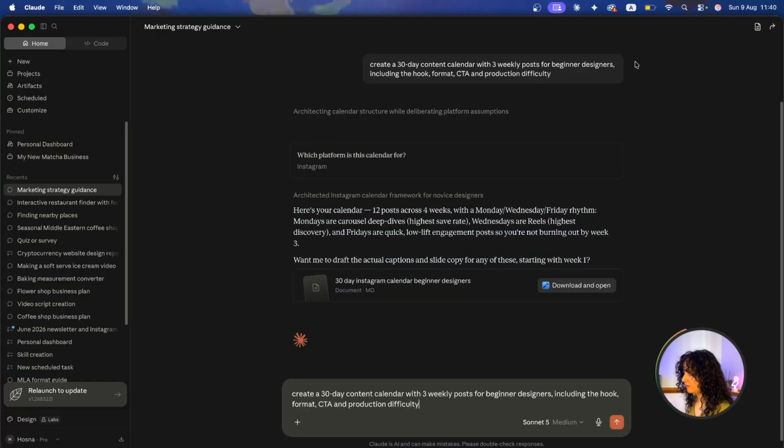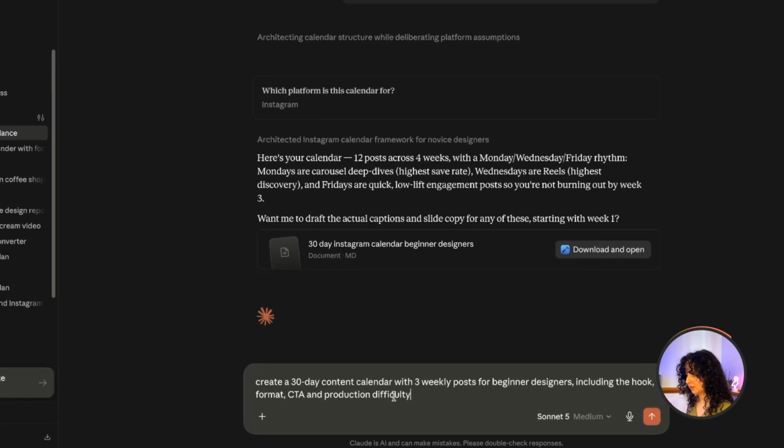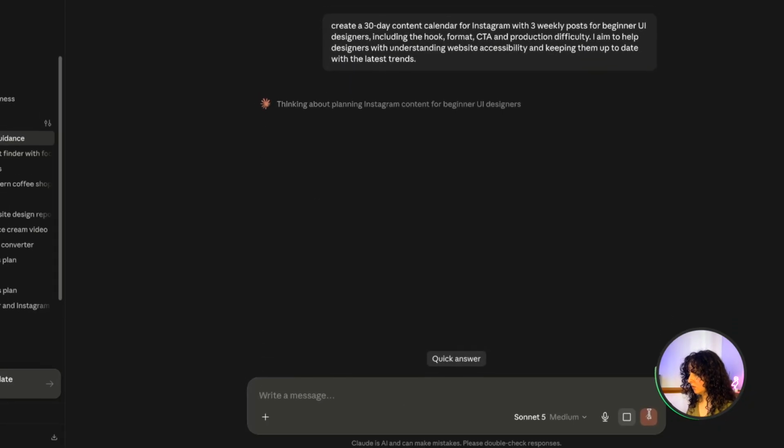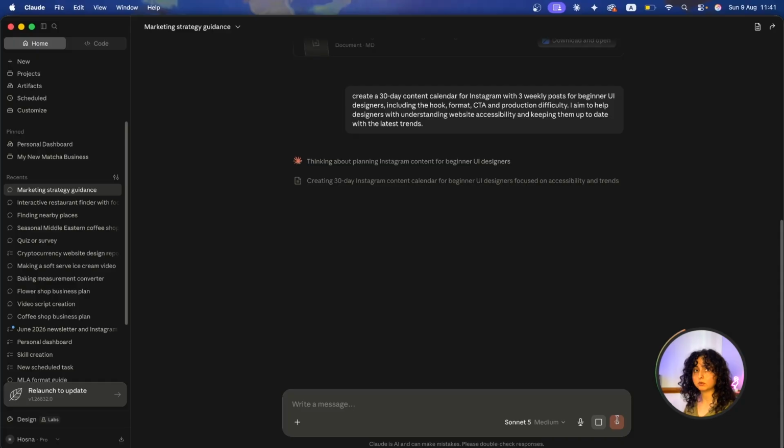So I'm just going to copy my prompt and I'm going to enhance it with that context that we talked about. So first of all, create a 30-day content calendar for Instagram with 3 weekly posts for beginner, let's say UI designers. So a little bit more detail about who my audience is, including the hook, format, CTA, and production difficulty. We can put a period here and add a little bit more about the type of content that I'm going for. So I aim to help designers with understanding website accessibility and keeping them up to date with the latest trends. So now I have given Claude a little bit more information about what the final product should include.